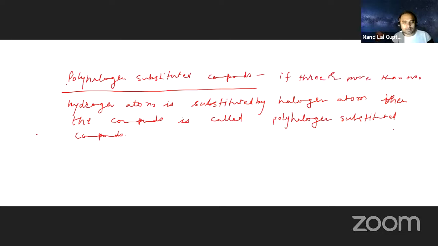Suppose I am writing CH3, CH2, CH2. In our school, many students make the target to get the full marks in chemistry. More than 10 students are promising to get the full marks.